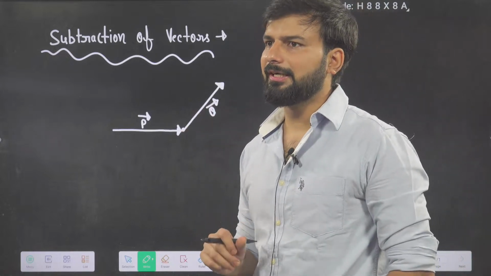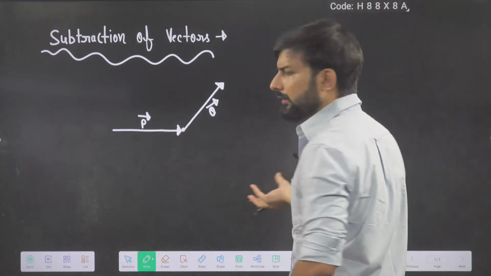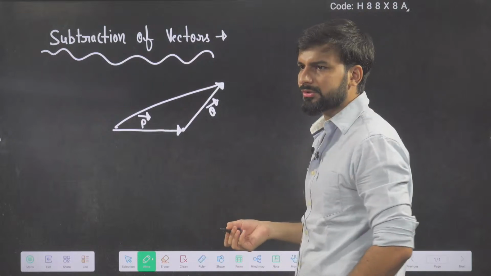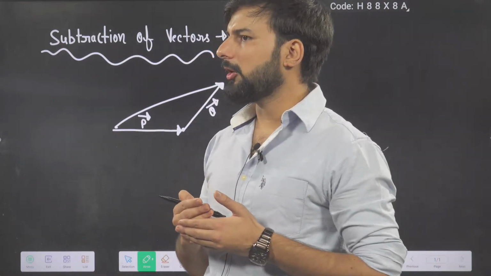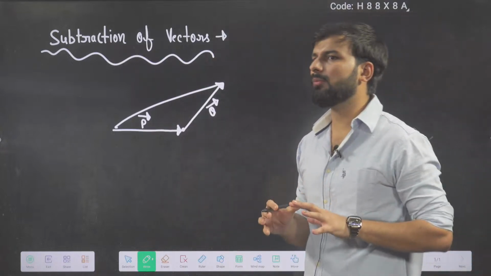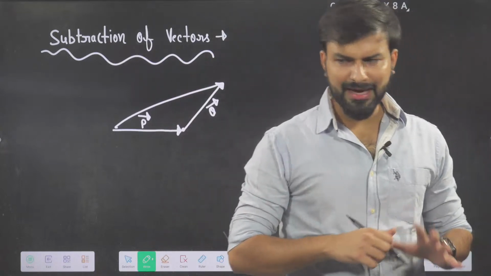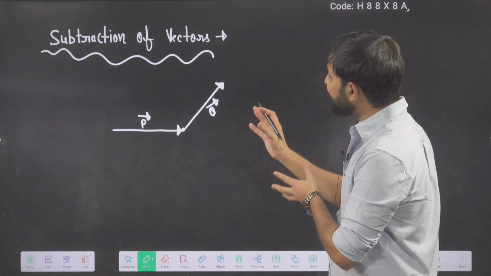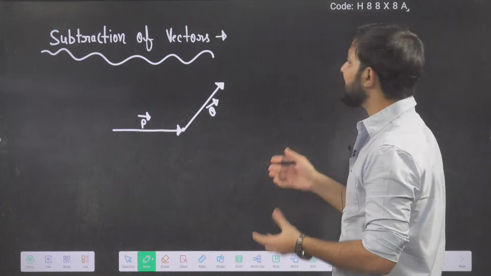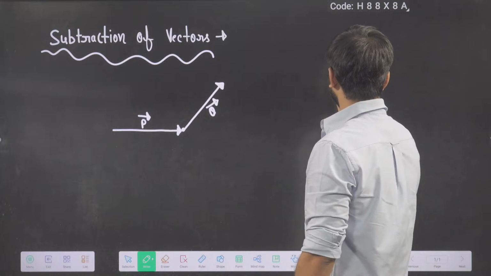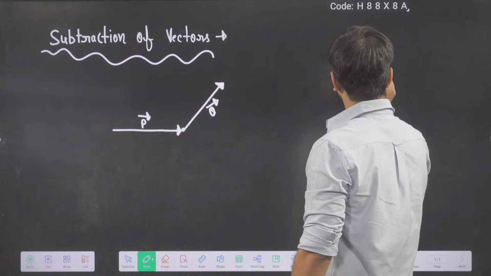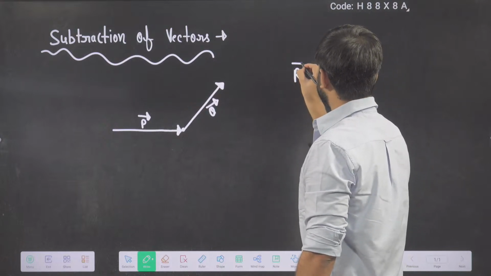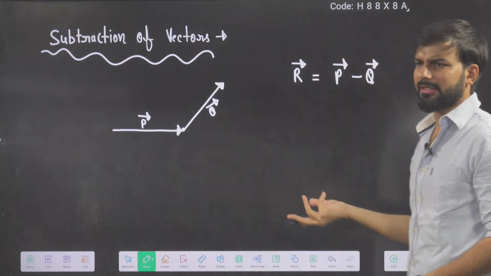Now, in this P vector and Q vector, we already know how to find the sum. P plus Q will be the resultant, closing side, by using the triangle law of vector addition that we have already studied. Now, today when we talk about the subtraction of a vector, it means I want to subtract these two vectors. So what is the symbol for subtraction? I will just write it like this: P vector minus Q vector, right? And it will become equal to a resultant. This is the resultant R vector I am writing, right?